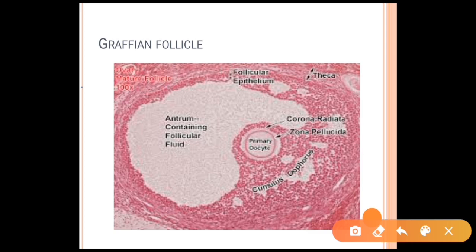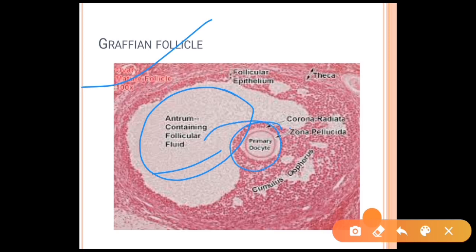As you can see in the diagram of the Graafian follicle, there is an antrum containing follicular fluid. There is a primary oocyte which has a corona radiata and a zona pellucida layer. There is a cumulus oophorus, follicular epithelium and the theca.